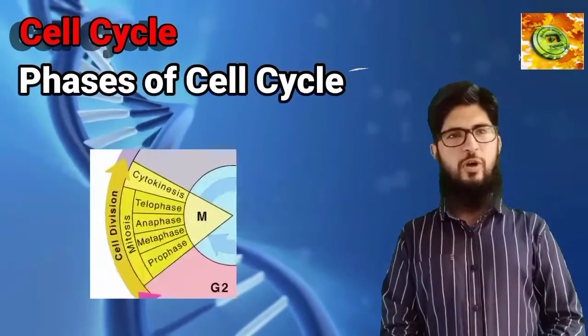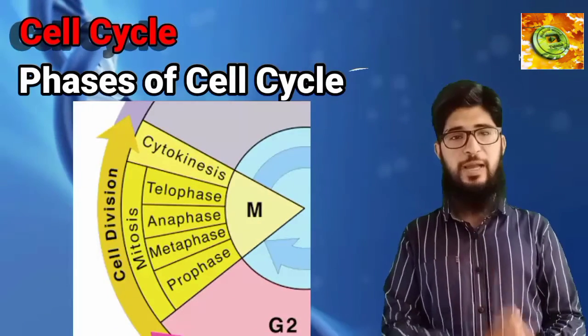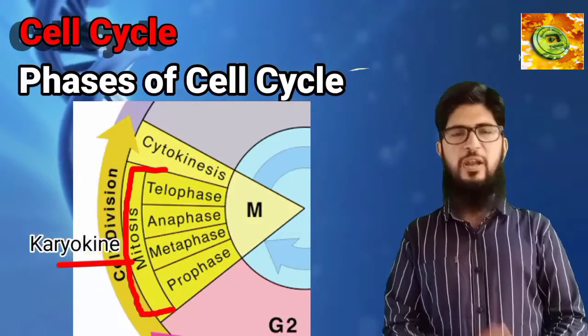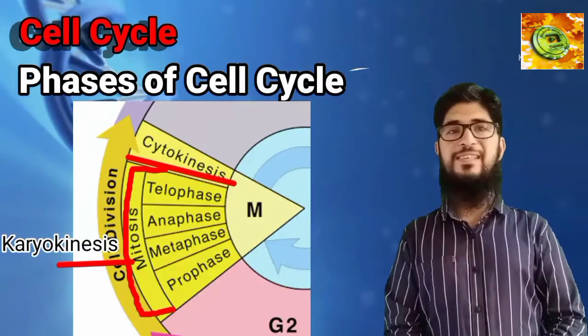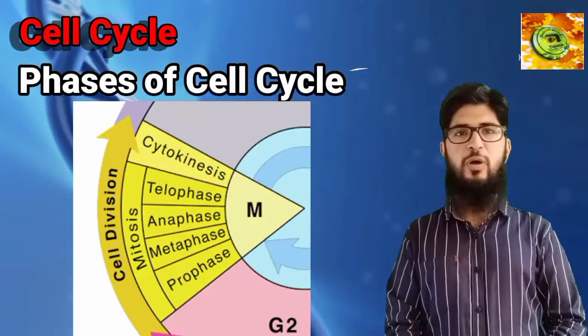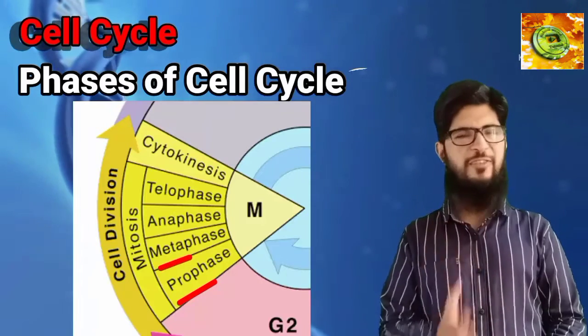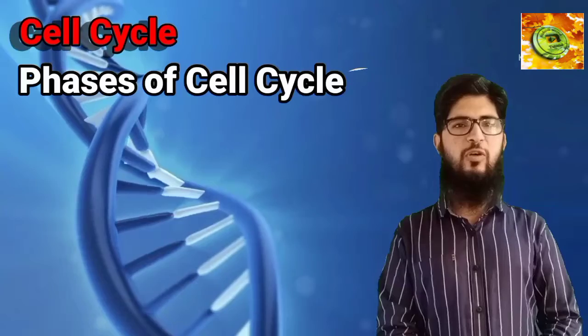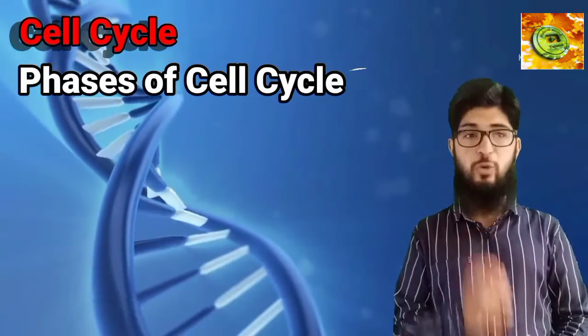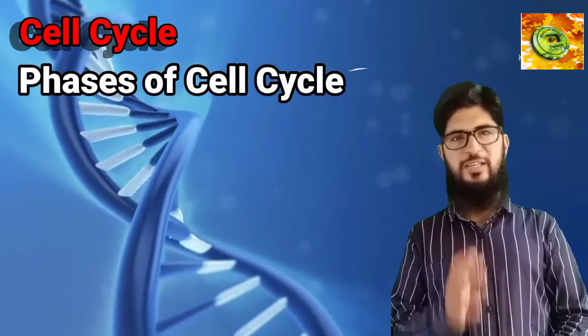While M phase or dividing phase is divided into karyokinesis, that is nuclear division, and cytokinesis, that is cytoplasmic division. Karyokinesis is a detailed one and is further divided into prophase, metaphase, anaphase and telophase. This is how we divide the cell cycle of a typical eukaryotic somatic cell into its respective phases.